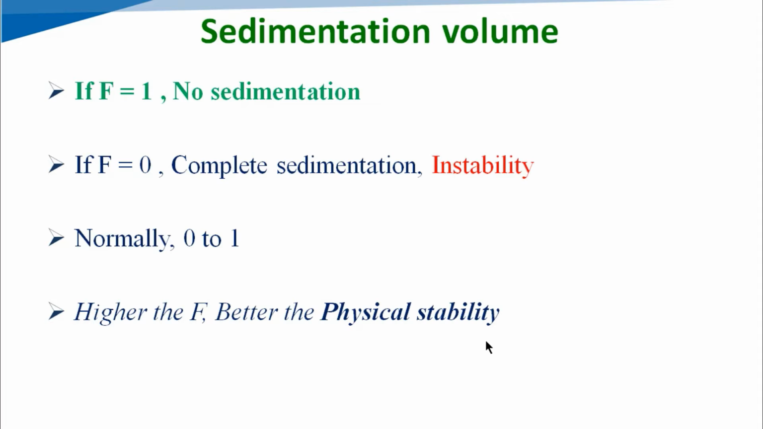So normally the value of F lies in between 0 and 1. If it is on the higher side, nearer to 1, then there is less sedimentation. If it is near to 0, then we can say the product is not good in quality. So here we can say, the higher the F, the better the physical stability of our product.